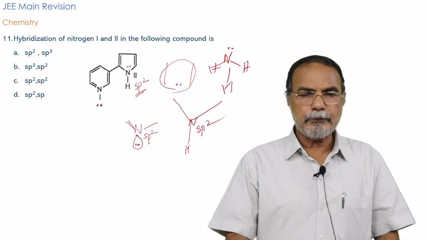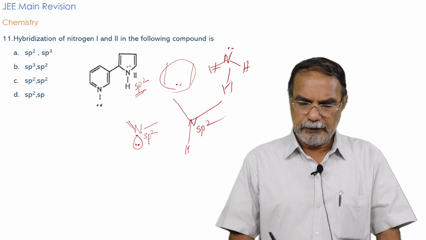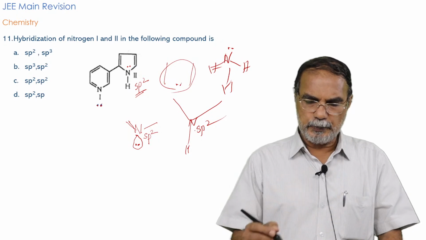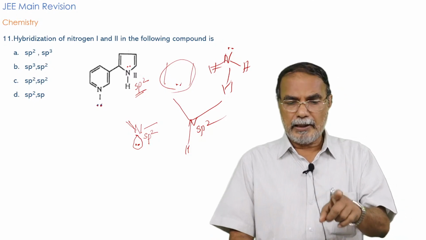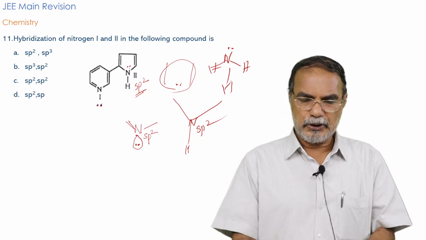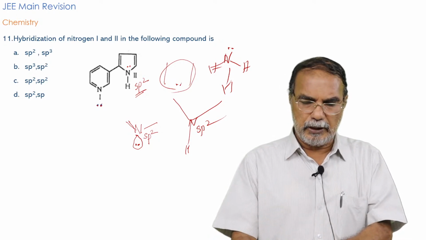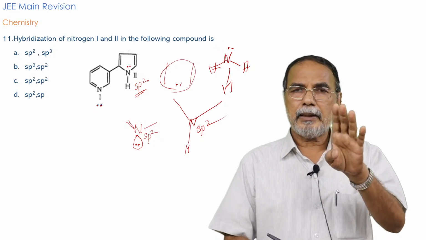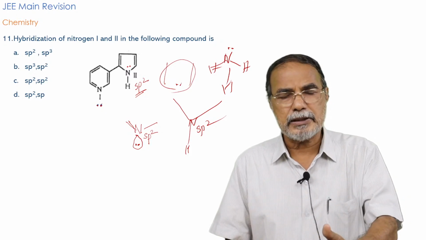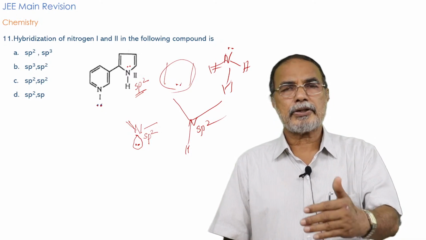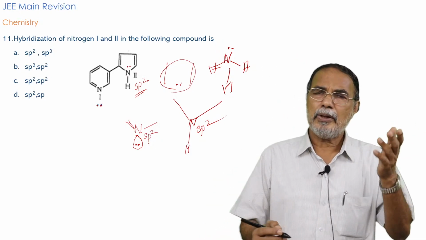It is involved in the aromatic ring formation of 6 pi electrons, a 6 pi electron cloud, and therefore the nitrogen in this molecule is sp2 hybridized. So it is sp2 and sp2, and not sp2, sp3, because normally we expect nitrogen to be sp3 because it has the lone pair. You will count these 3 bonds and the lone pair and say sp3 hybridization, but that is not true, because this lone pair is involved in the resonance, the delocalization, and it is not residing on the nitrogen atom.